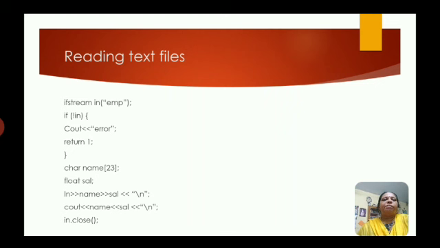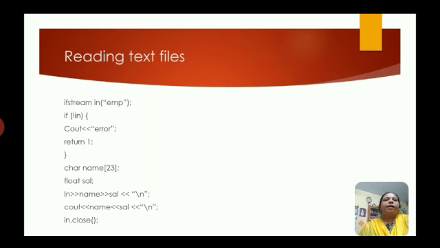The next program is for reading text files. So ifstream in, open emp, the same file we are opening here. If not in, that means in case of any error, we should print an error message using cout and return 1, or otherwise we are going to read the content. So char name[23], and then you have float salary, because we have already written name and salary, the same thing here we are going to read.